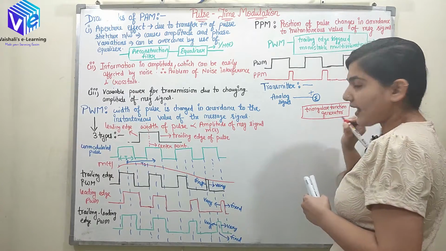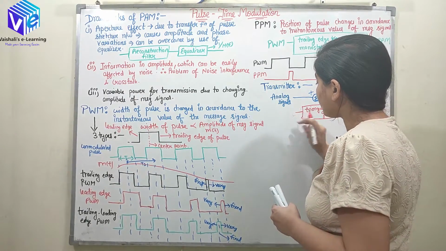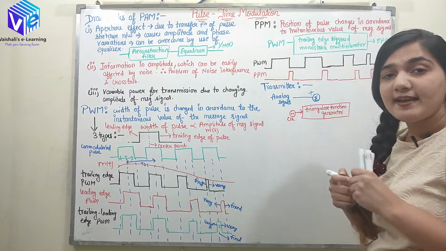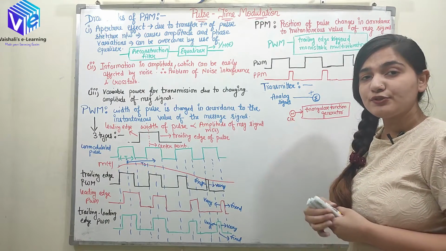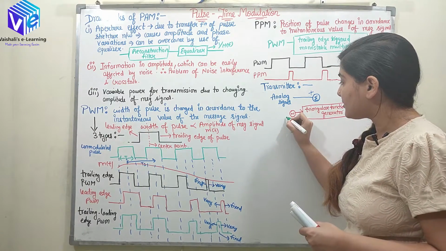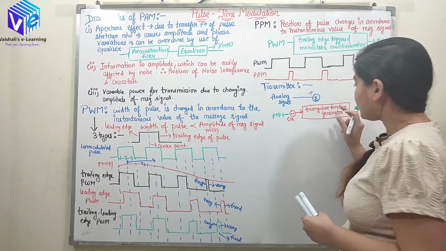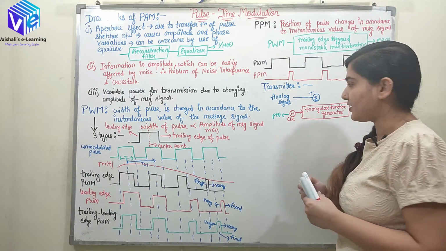Now here we have a triangular function generator which has the same clock that is used to generate the pulse. So the clock which is going to generate the pulse train is going to trigger my triangular function as well.